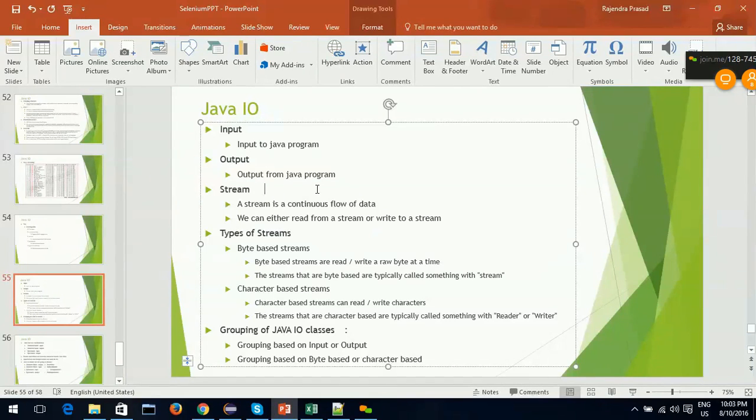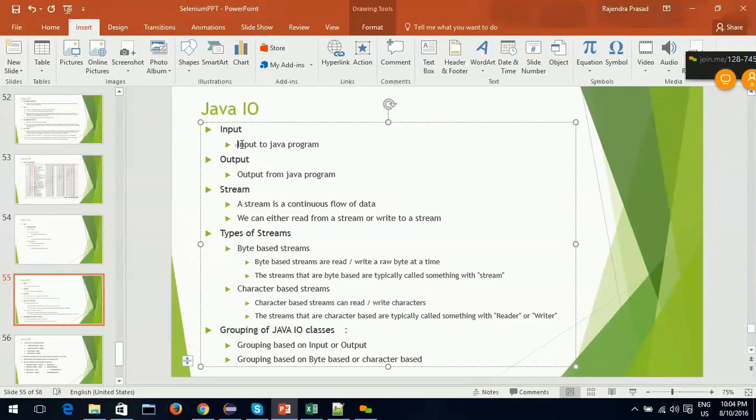Before going into that grouping, we need to understand a few things. First thing is input. These are very basic things, but still many people get confused. In terms of Java IO, what is an input?